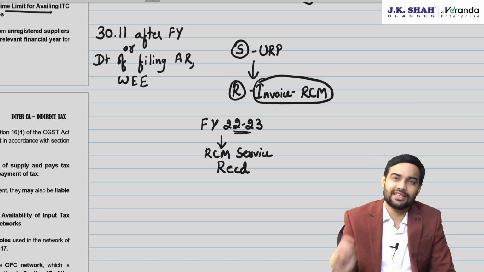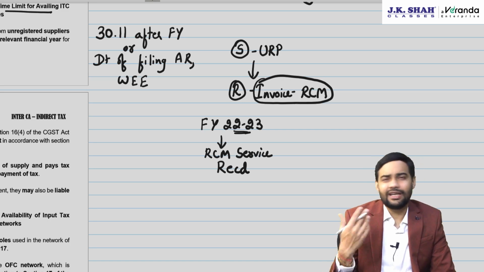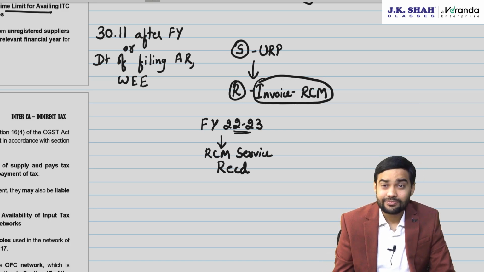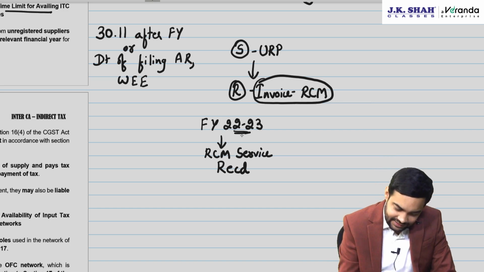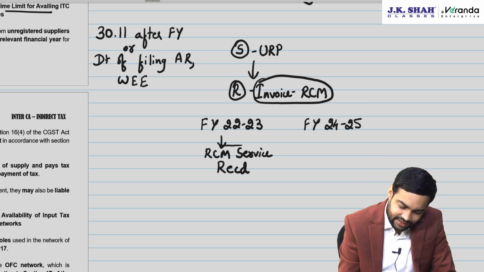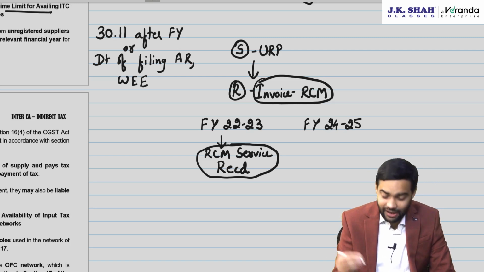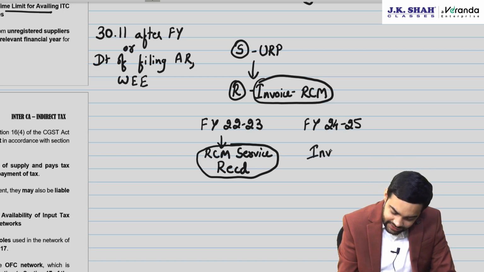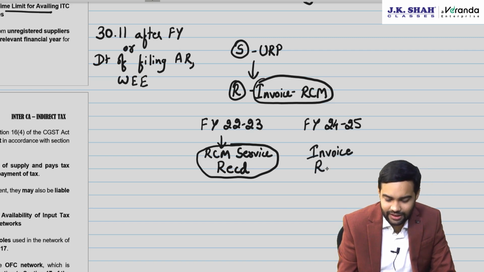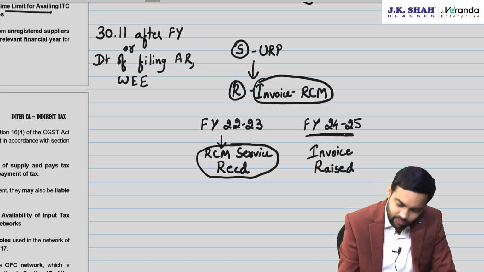There was a mistake at my end or it was missed out. Say I get to know in FY 24-25 that I have missed recording this RCM and paying that RCM. Now, can I issue the invoice in FY 24-25? Yes, I can issue the invoice here.